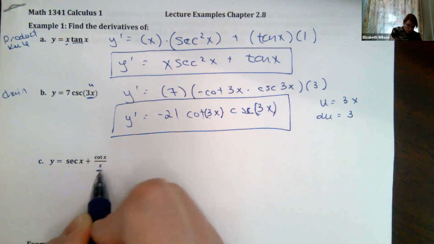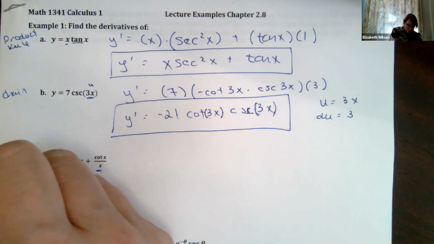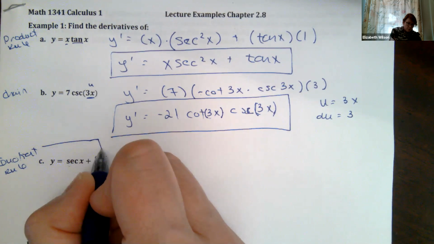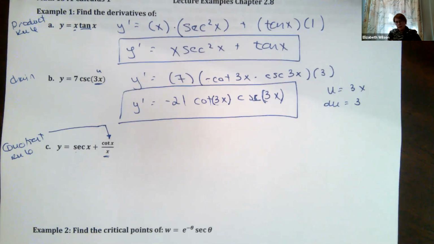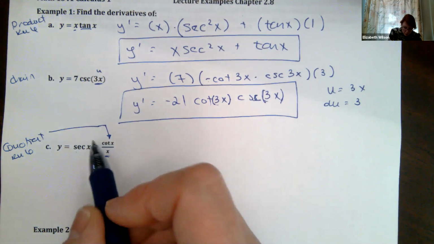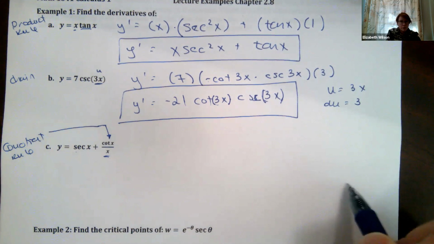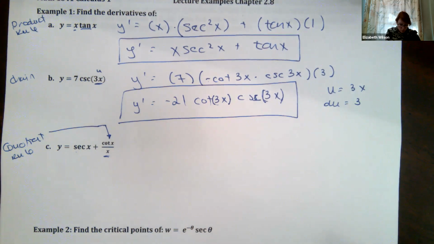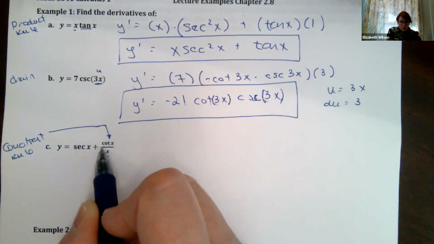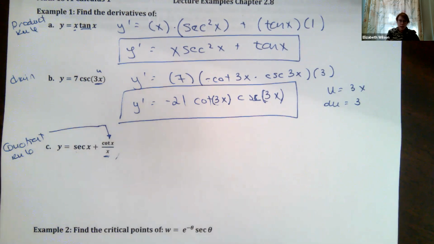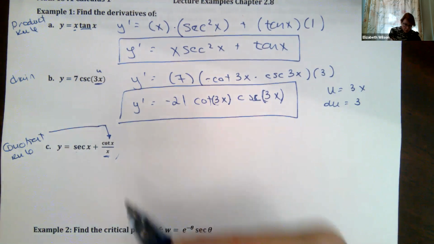Oh, look at that. We have a quotient rule on that term. Okay, so this is why ultimately, you want to be able to remember what these derivatives are, because if you can't remember cotangent and you want to do the quotient rule on it, do it off to the side and figure out what the derivative of cotangent is using your quotient rule, and then plug it back in because you have a quotient rule that you're doing for this whole term, cotangent of x over x. Okay. All right, so let's go ahead and do it.